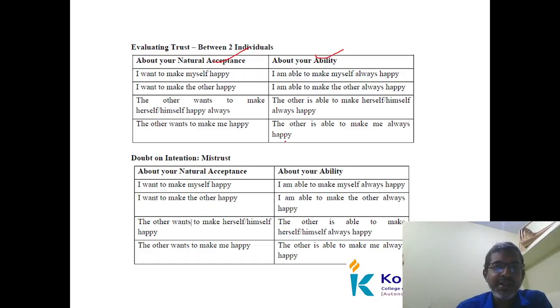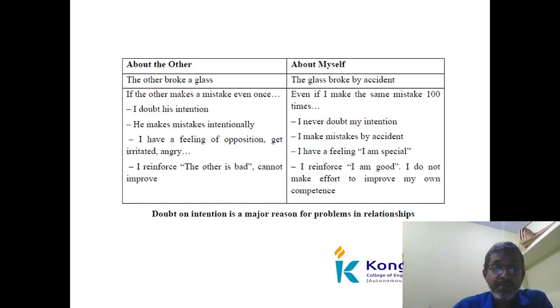We have seen already between the two individuals. We will go with the one best example. Suppose the other broke a glass. Suppose one person is breaking the glass. If the mistake is done by the other person, what things can we see? Suppose the mistake is done by myself. If the glass is broken by myself, what things can we see? Let us see in this example.